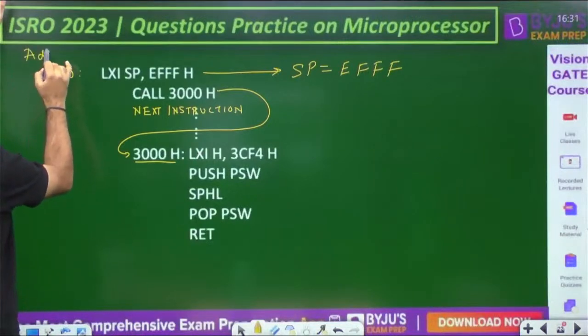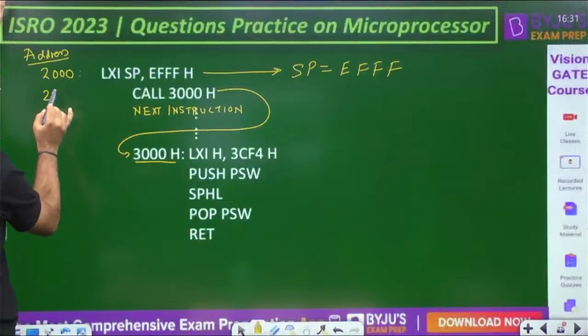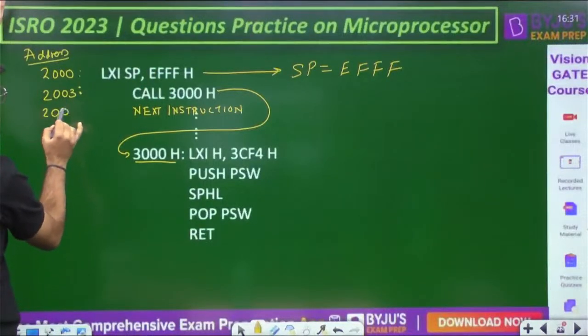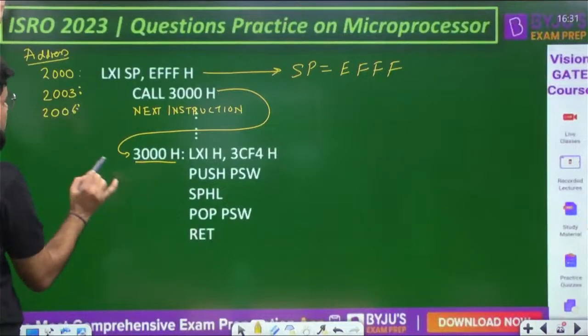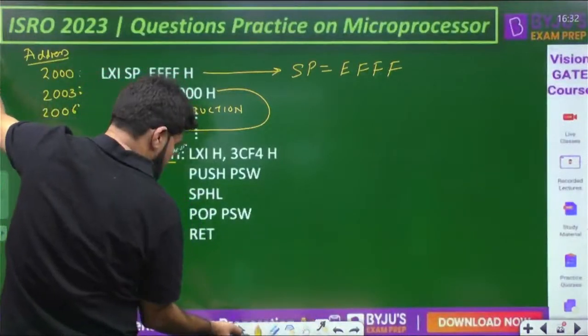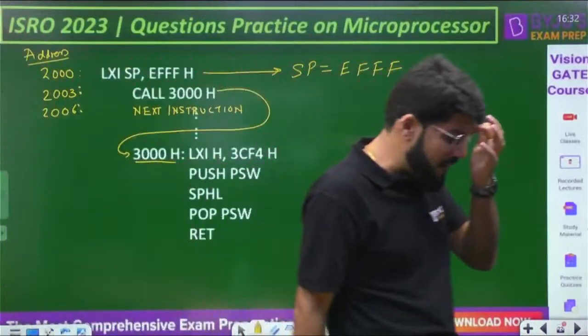Address, I am writing here for example. Okay, LXI SP, it's a 3-byte instruction. So next is 2003, next is 2006, and then I jump to 3000. Because call is a 3-byte instruction, the next instruction is stored at 2006. We will understand this with time, but pay attention.